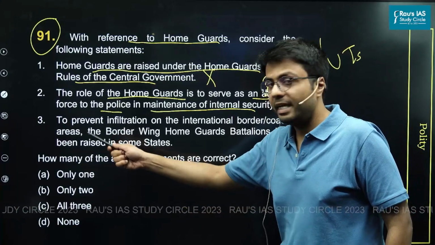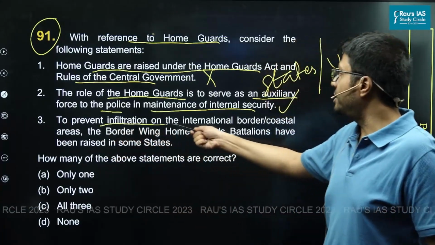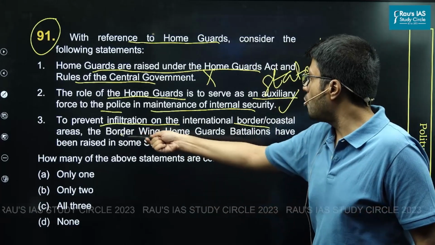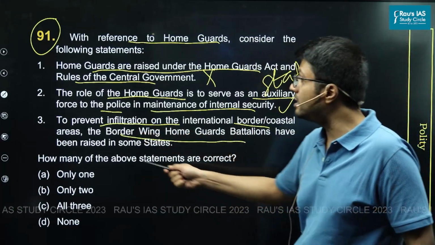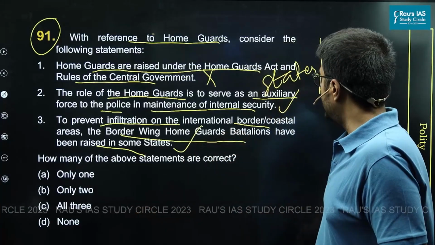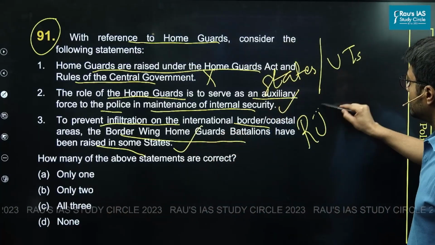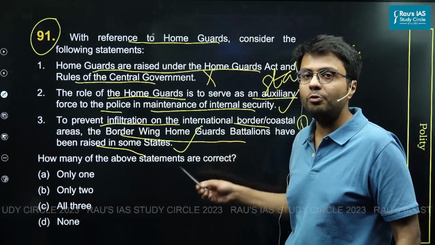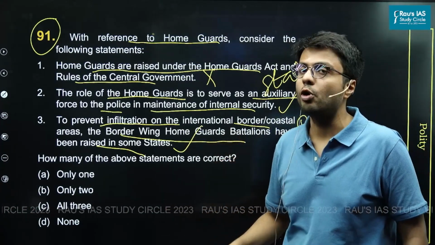Now, the third statement: To prevent infiltration on the international border or coastal areas, the border wing home guards battalions have been raised in some states. Now, this statement is also correct because in states such as Rajasthan, they have formed a border wing home guards battalion in order to prevent infiltration on international borders.